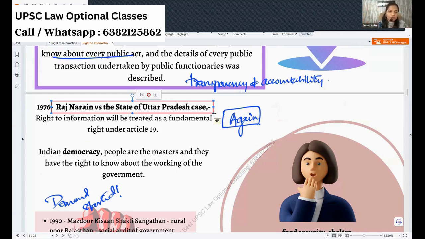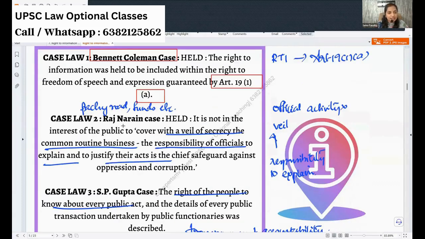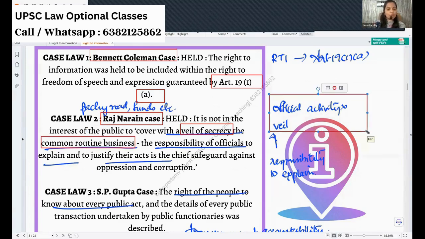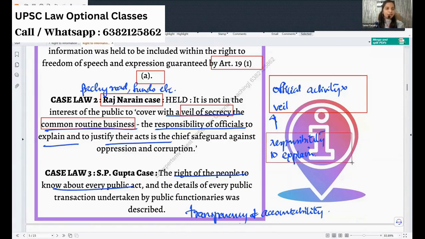Okay, so these two you have to know. Next, you have the Raj Narayan case. Again, a famous case law. Nobody can forget this case law. In the Raj Narayan case, the court held that the government cannot work under the veil of secrecy. It has to be transparent, and the common business routine must be explained by the officials to the public. Inside a small wheel, the entire government cannot operate. The officers have a responsibility to explain what happens.